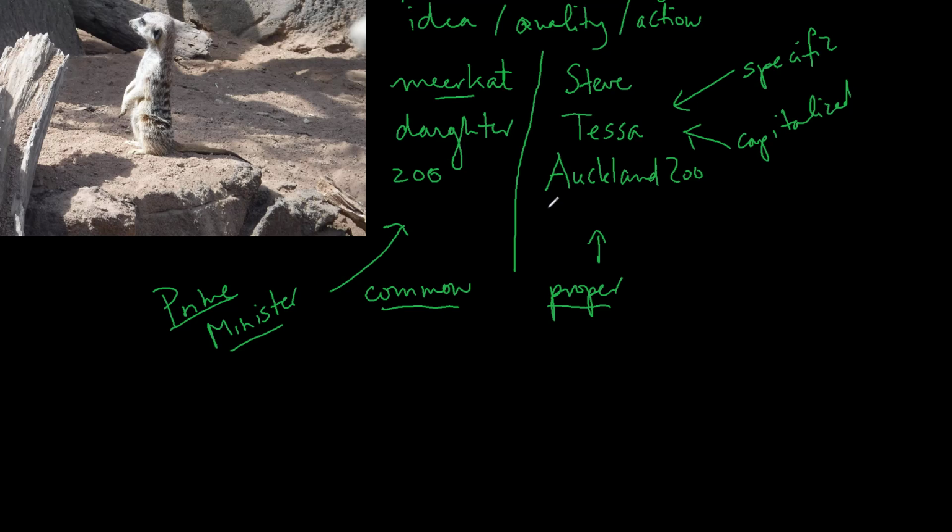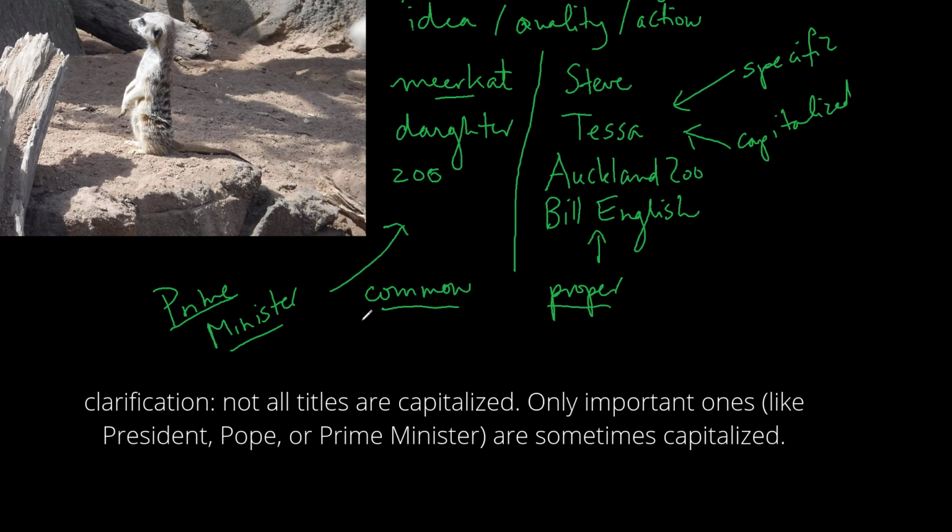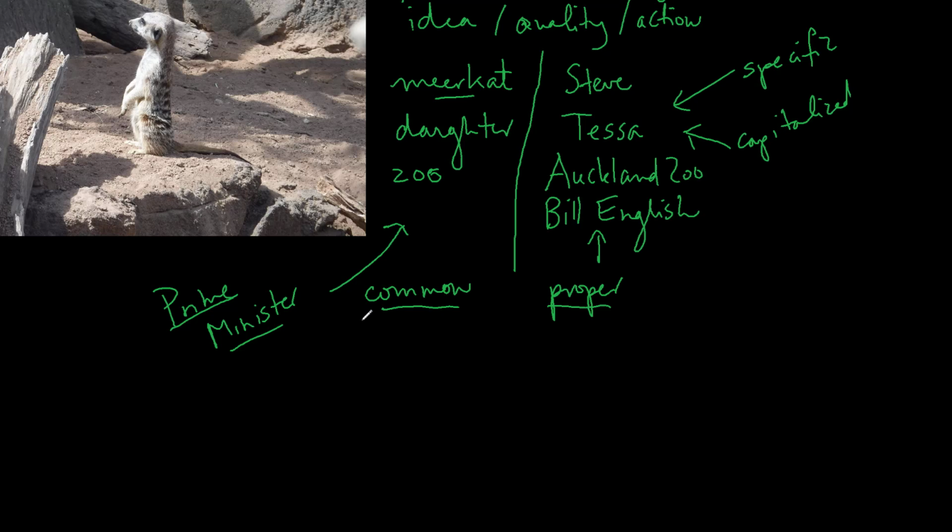So let's just say that Bill English, the current New Zealand Prime Minister, comes to the zoo. Bill English, there's his name. Then especially if we put Prime Minister before his name, then we would capitalize it. So with important titles, you may sometimes capitalize them, but on the whole, common nouns are not capitalized. So that's the distinction then between common and proper nouns.